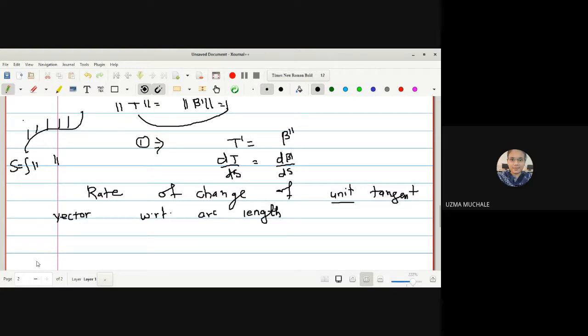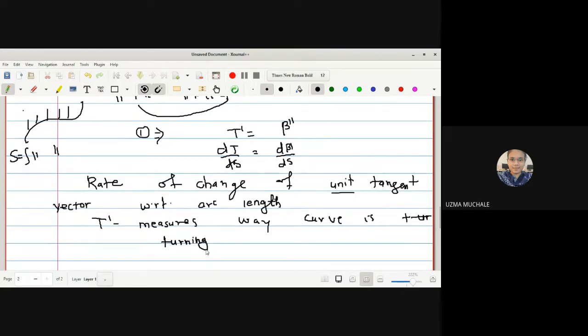Okay, so I can say that the t dash measures the way the curve is turning. Yes, am I correct?